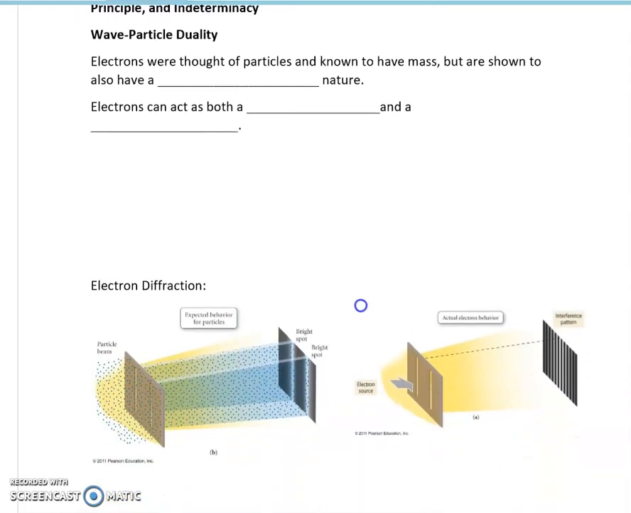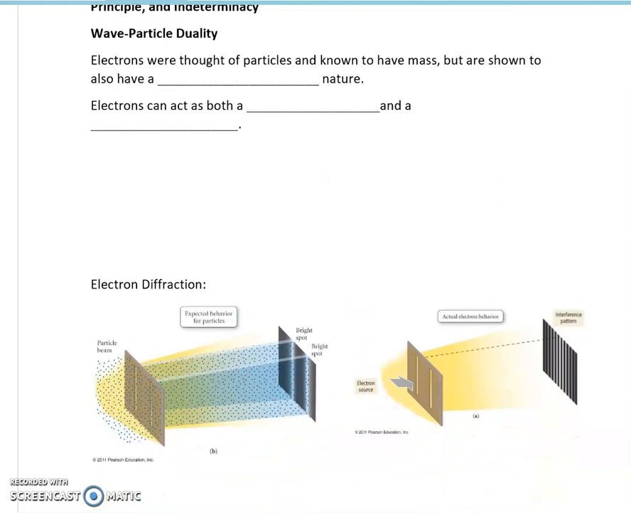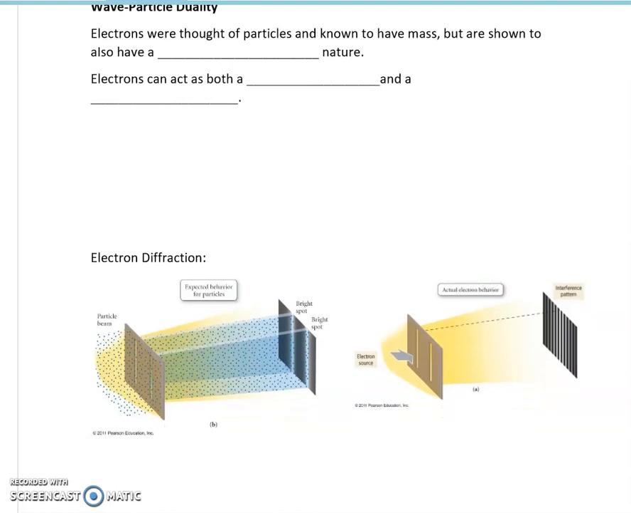It was thought in the past that electrons were particles. So in classical mechanics, electrons were particles, and they were known to have some mass. But they learned that electrons are shown to also have a wave-like nature. And electrons then can act as both a particle and a wave. So Einstein described that light had particle and wave-like behavior. I hope you guys recall that from a previous module.